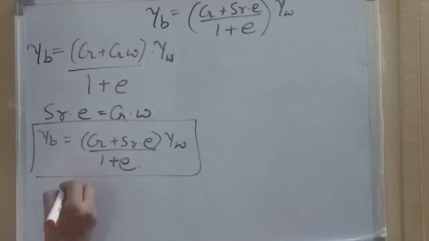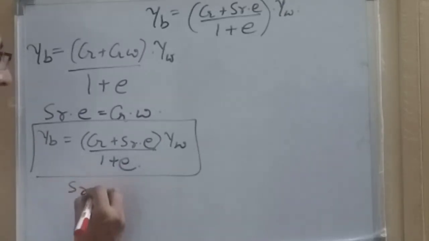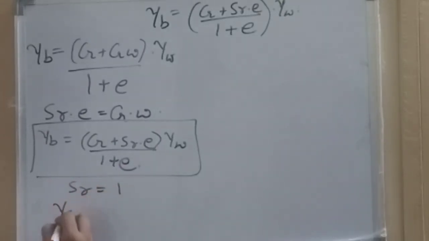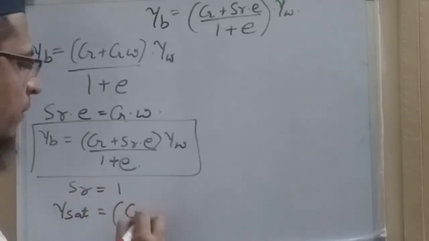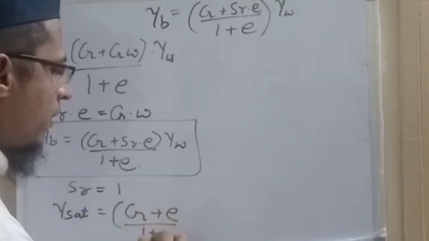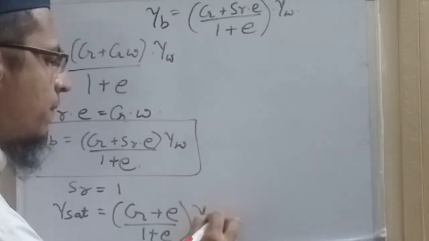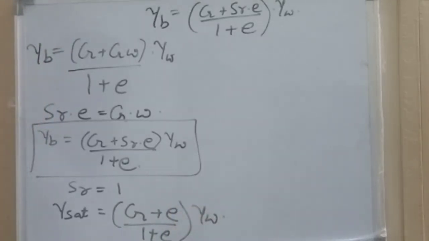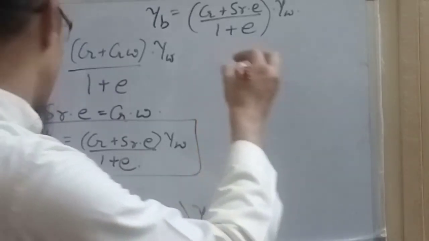If the soil is fully saturated, then SR will be 1, and we will get gamma saturated as (G plus E) upon (1 plus E) into gamma W. For a more detailed expression, you can look at the other video on the same channel.